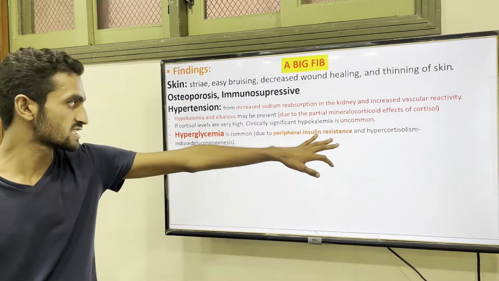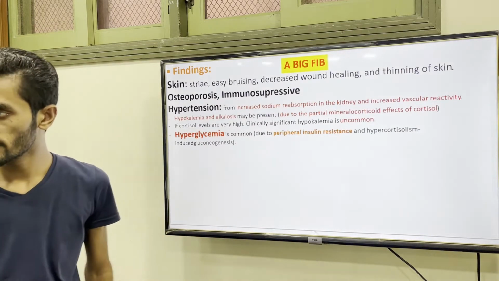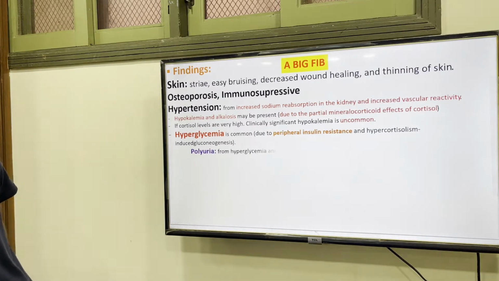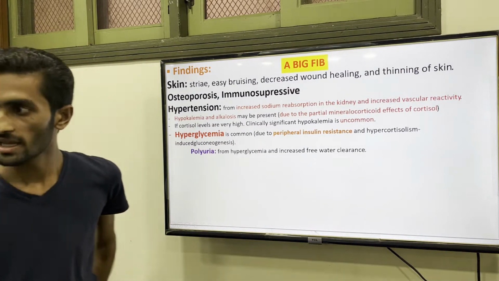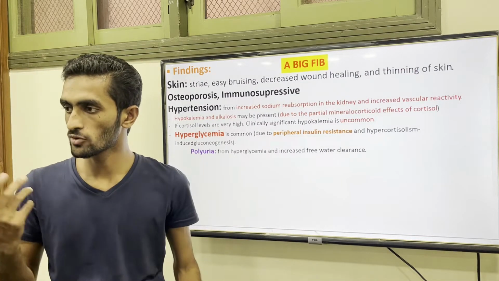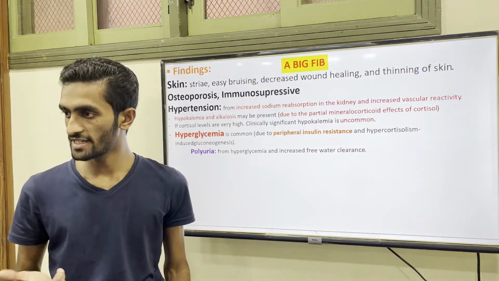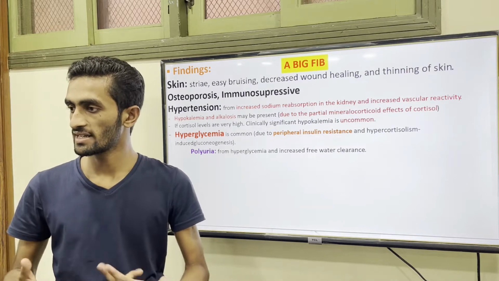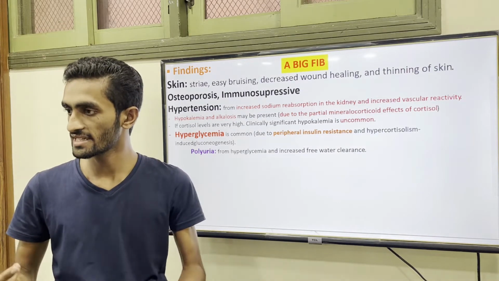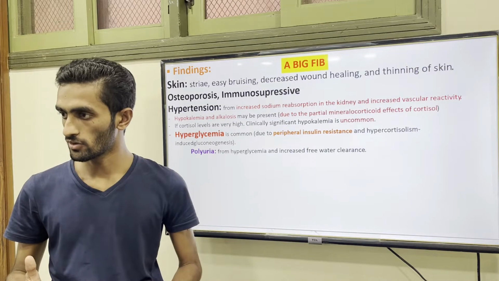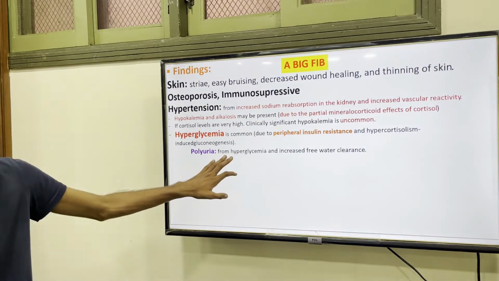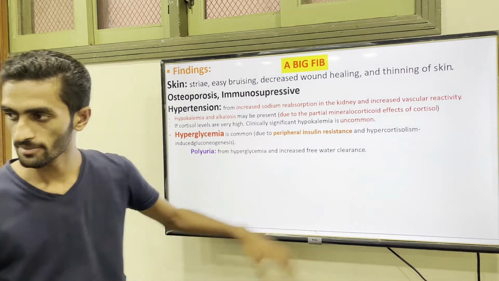But maybe some hyperglycemia, peripheral insulin resistance, diabetogenic non-insulin-dependent condition. Polyuria, because hyperglycemia means there is a high glucose level. So diabetes type, urine secretion is increased as compared to normal. Polyuria is due to hyperglycemia and increased free water balance.